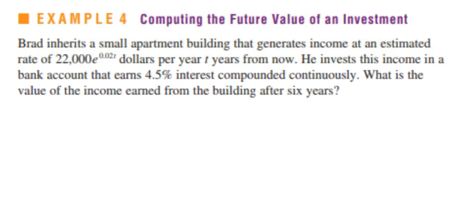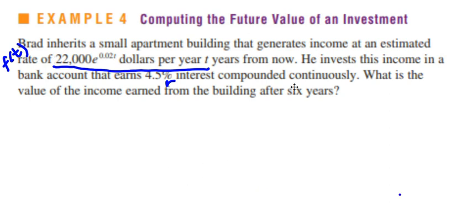Brad inherits a small apartment building that generates income at an estimated rate of 22,000 e to the 0.02t dollars per year. This is that dollars per year, the f(t) the formula was talking about. He invests at 4.5%, that's the r, and it asks what is the value of the income earned from the building after 6 years.